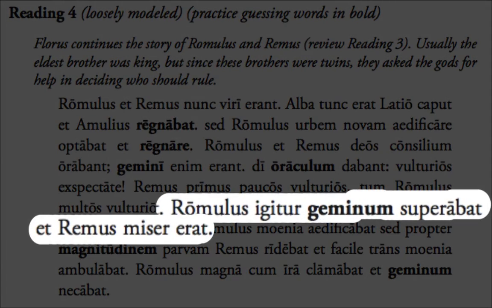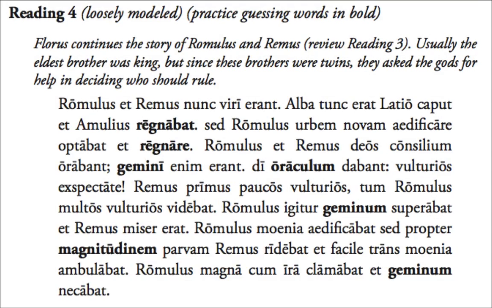Romulus igitur geminum superabat, et Remus miser erat. The geminum is Romulus's fratrem. It's not a new geminum, it's not a separate geminum, it's Romulus's geminum, also of course his fratrem. So you're going to need some sort of possessive with that, his, something like that.